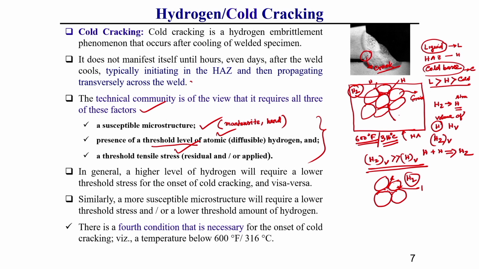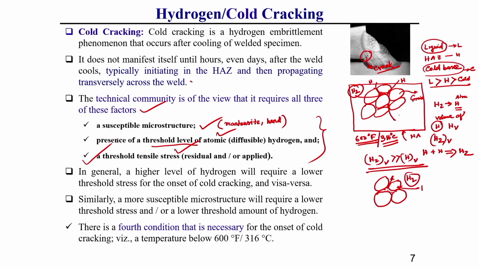Apart from these things, this crack propagation or cold cracking phenomenon also increases if there is some internal stress, that is, internal residual stress which is tensile in nature. You should keep this in mind. If tensile residual stress is there, it helps to propagate the cracking. That is why I have written threshold tensile stress: some minimum tensile stress is also required to separate the grain boundary. This is generally called the hydrogen embrittlement phenomenon or cold cracking phenomenon.